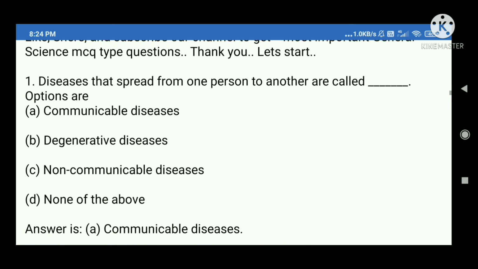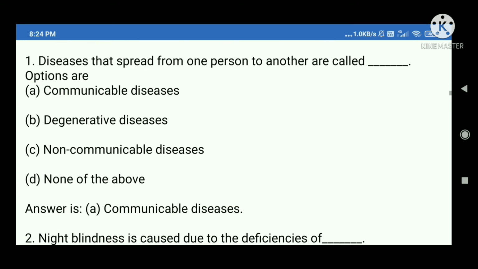1. Diseases that spread from one person to another are called blank. Options are A. Communicable diseases. B. Degenerative diseases. C. Non-communicable diseases. D. None of the above. Answer is A. Communicable diseases.